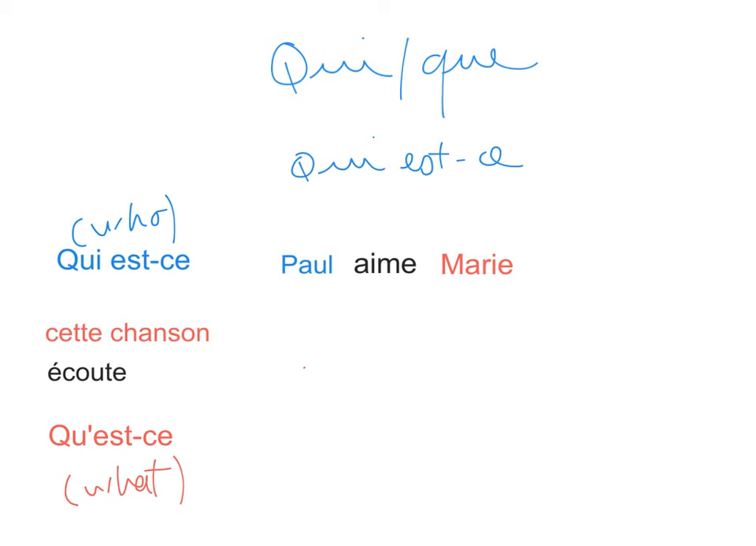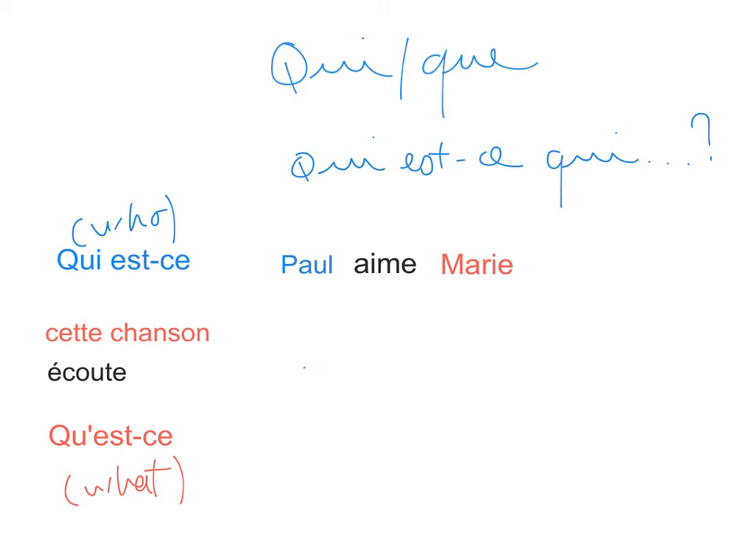And as you can see, I want the answer right here. So I am looking for a subject. Who loves Mary? Who loves? Qui aime. All right. So because I am looking for a subject, I'm going to ask qui est qui aime Marie? And this would mean who loves Mary.